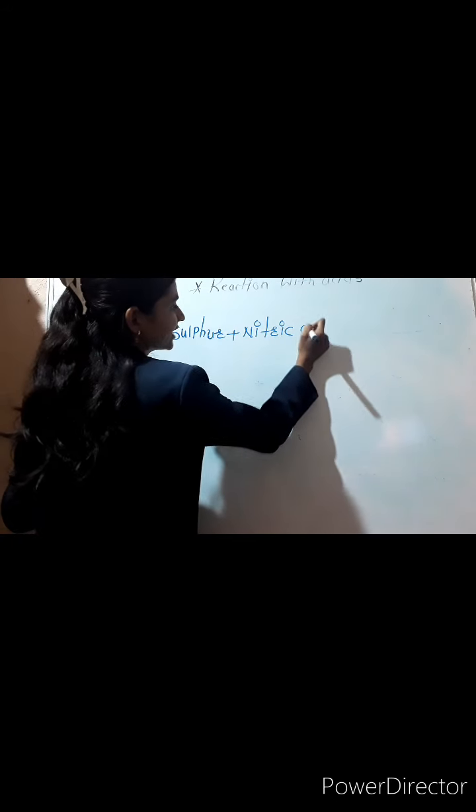Sulfur plus nitric acid. Okay, here the acid name is nitric acid.